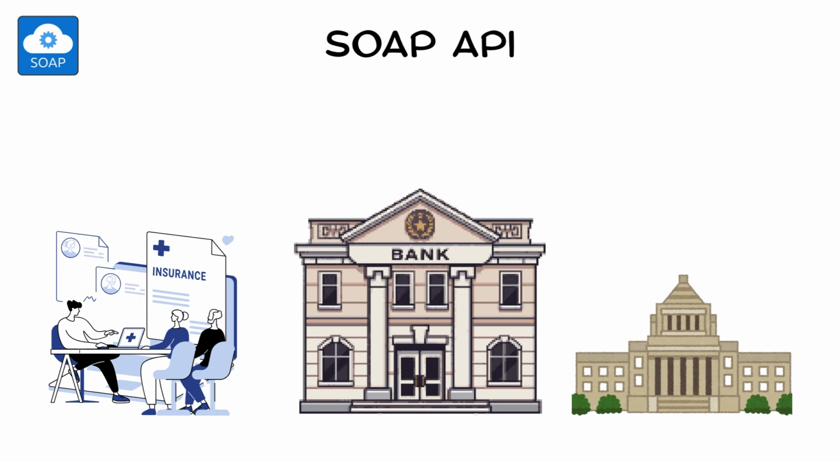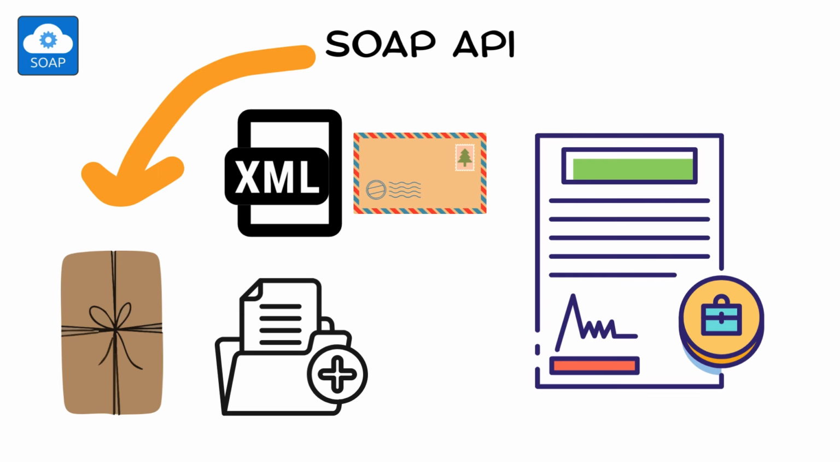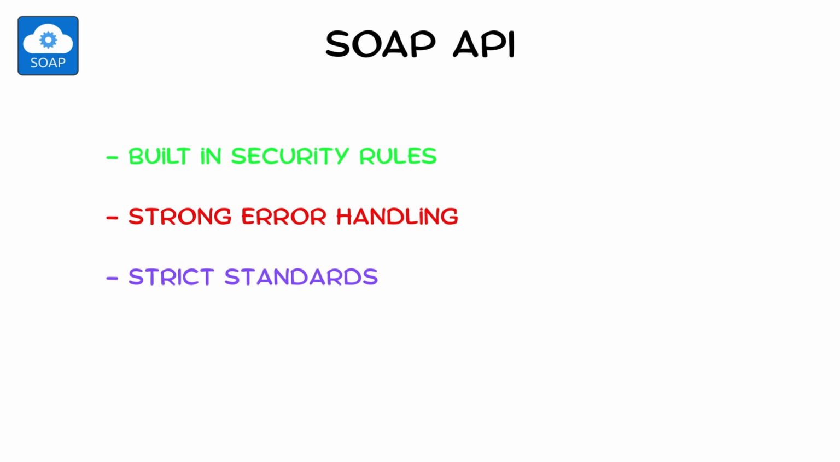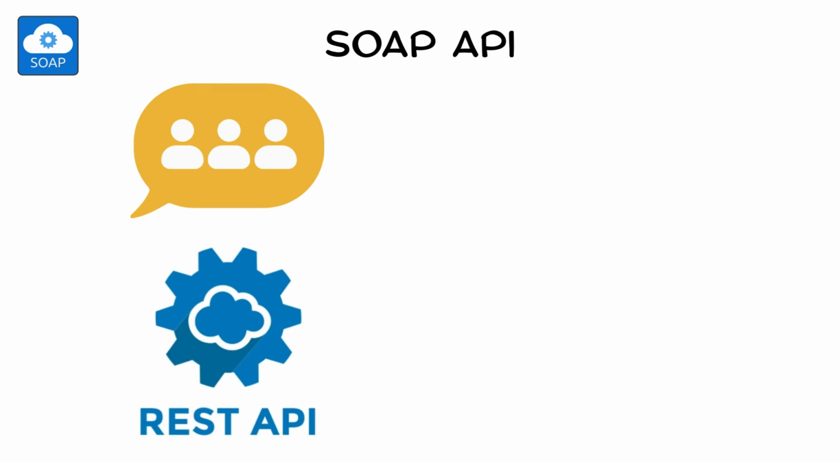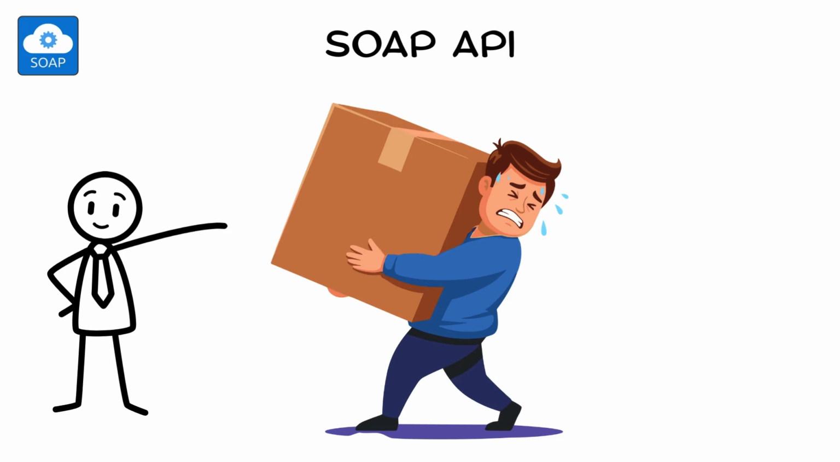SOAP wraps every request in an XML envelope, like a formal letter with seals and signatures. It includes built-in security rules, strong error handling, and strict standards. If REST is a friendly chat, SOAP is a lawyer-written contract. It may feel heavy, but in industries that require trust and consistency, SOAP is still king.